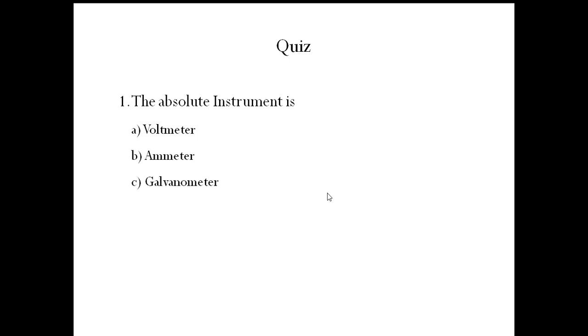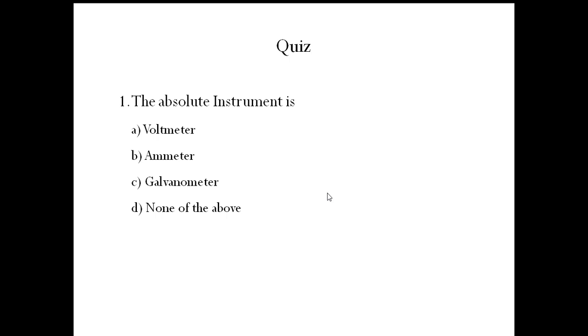Now we will attempt a small quiz based on the basics of measuring instruments. The absolute instrument is dash. Option A, voltmeter. Option B, ammeter. Option C, galvanometer.